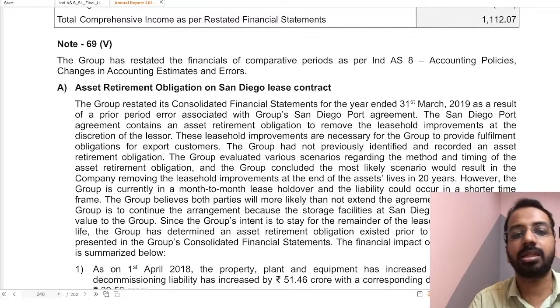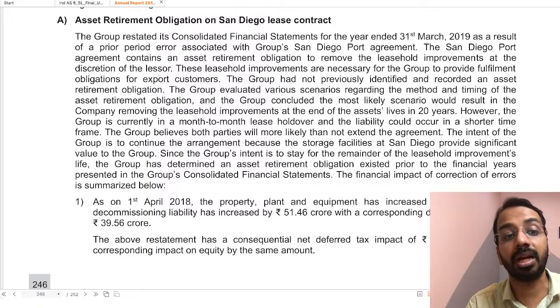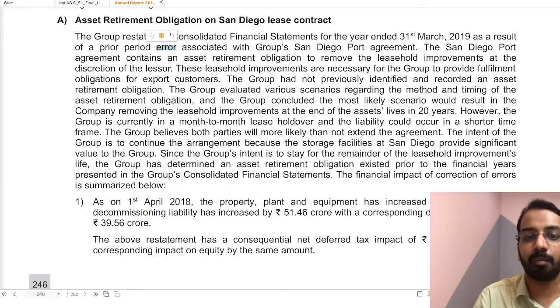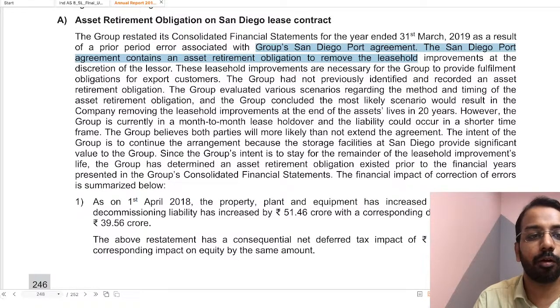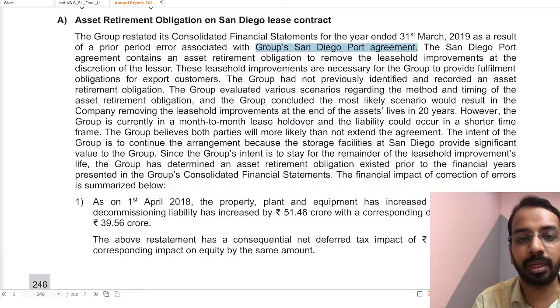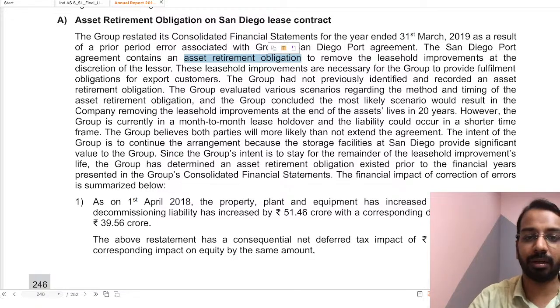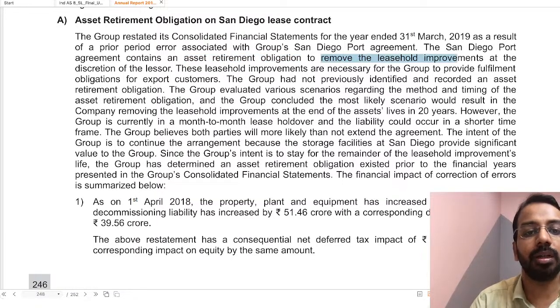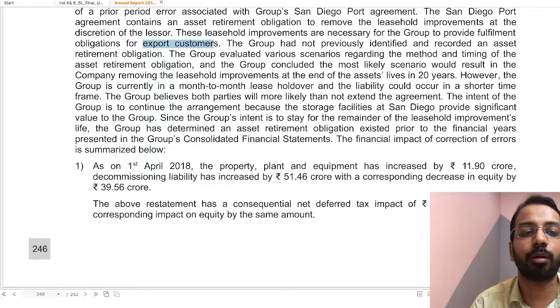The group restated its consolidated financial statements for the year ended 31st March 19 as a result of a prior period error. See, they are admitting it's a prior period error associated with the San Diego Port Agreement. The San Diego Port Agreement contains an asset retirement obligation. Now, asset retirement obligation comes from Ind AS 16 and Ind AS 37, to remove leasehold improvements at the discretion of the lessor. These leasehold improvements are necessary for the group to provide fulfillment obligation for export customers. The group had not previously identified and recorded an asset retirement obligation.